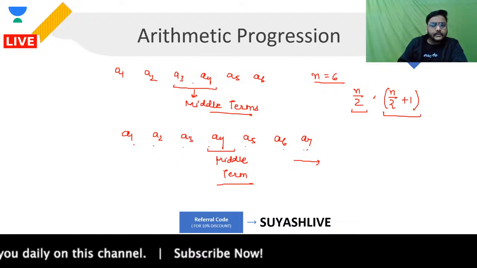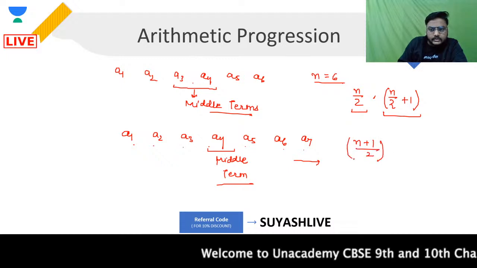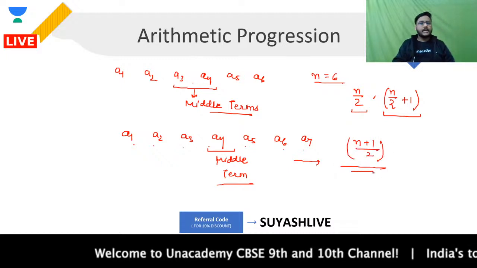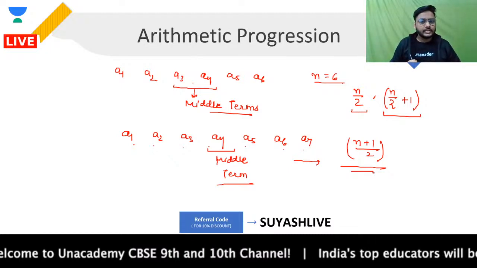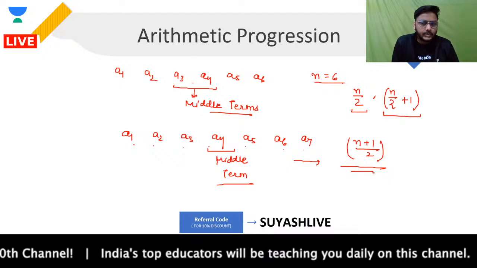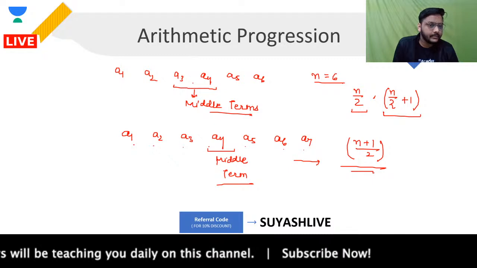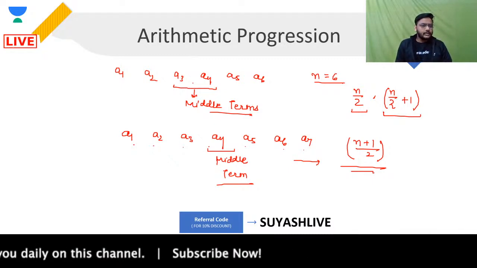In this case, if you want to find out the middle term, you will say that your middle term will be n plus 1 upon 2. Okay, this is going to be the middle term in this particular case. Are you clear? Because you have 7 terms, it will be 7 plus 1, that is n plus 1 by 2, and that is going to be the fourth term that we are talking about over here as the middle term. Is that clear to you guys?